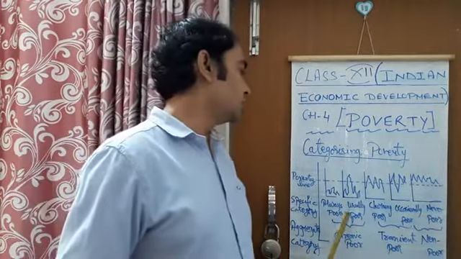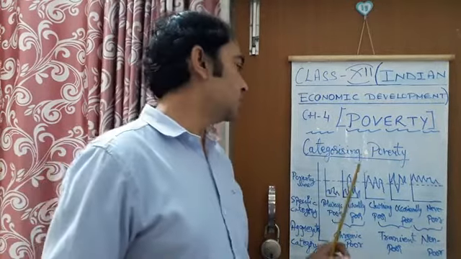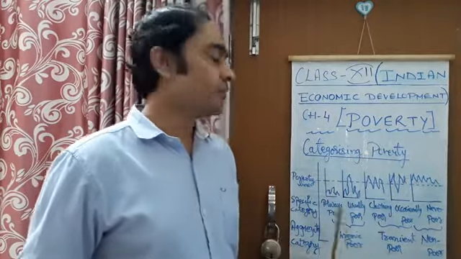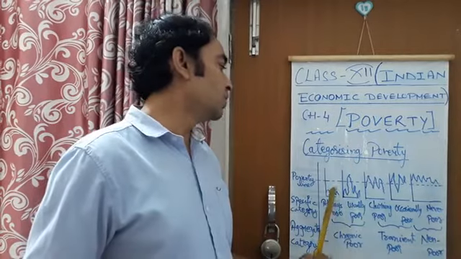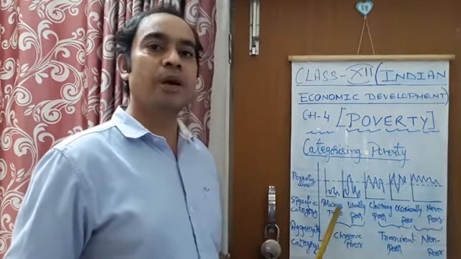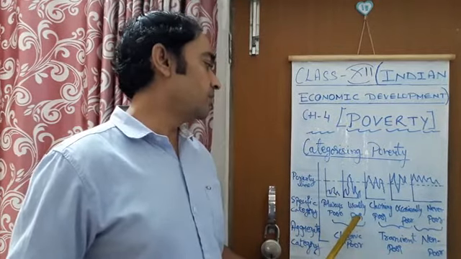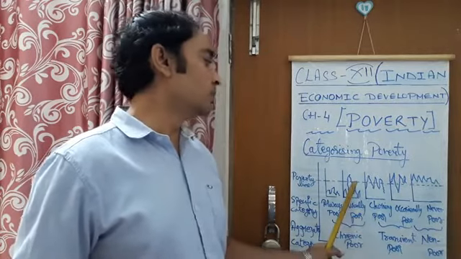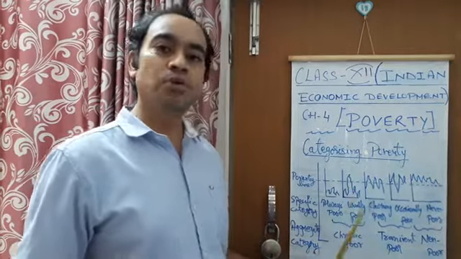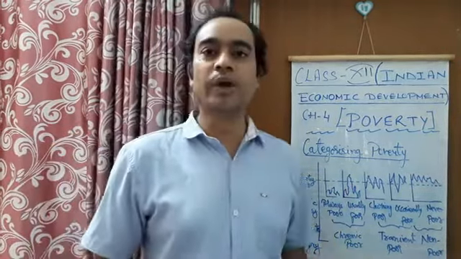The condition of these poor people can be seen from the poverty line. As you can see, the dotted line shows the poverty line, and this is the graph of the always poor people and the usually poor people. You can see that the always poor people remain below the poverty line always, but the usually poor people sometimes move above the poverty line, though they are mostly below it. So this graph is showing us the two categories of people.